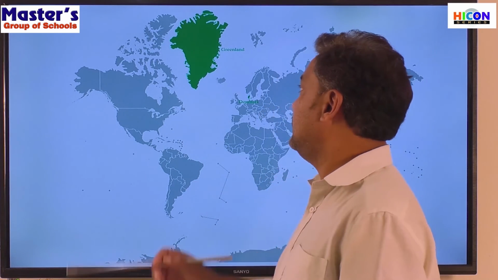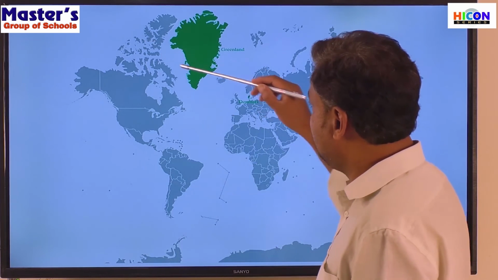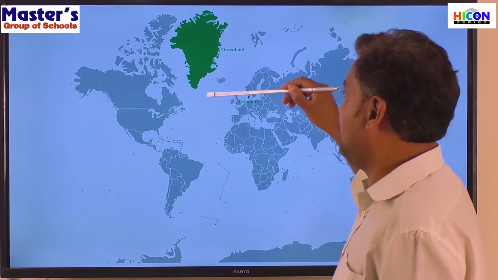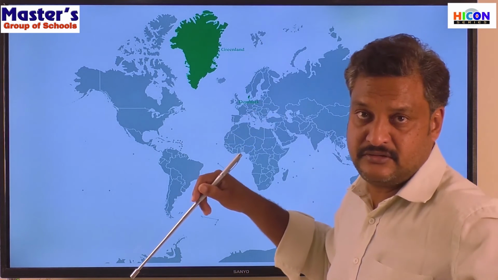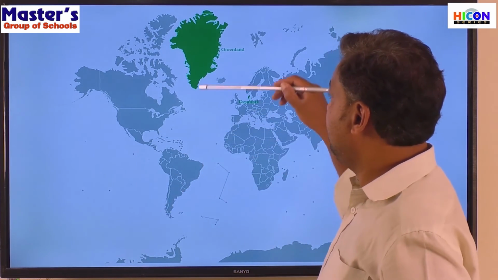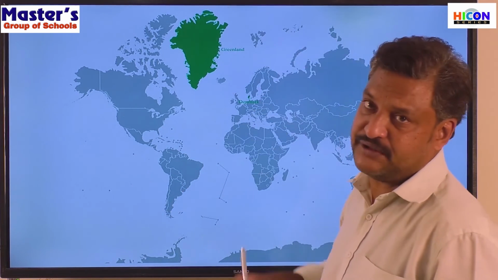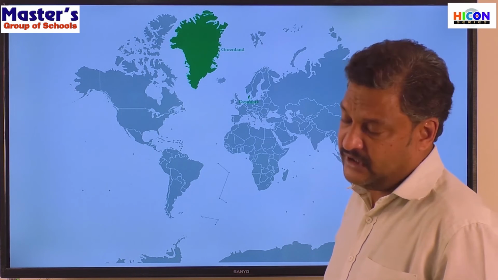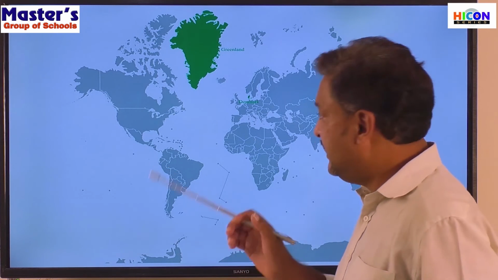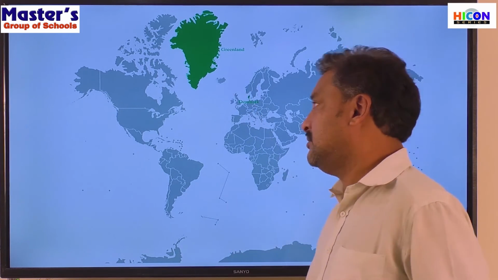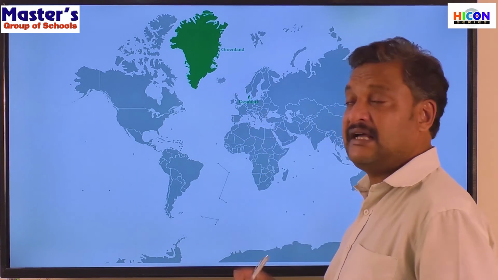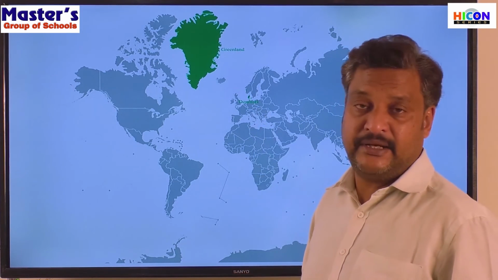So Greenland is an island in the North Atlantic Ocean. So this is the North Atlantic Ocean part, and this is the Arctic Ocean. Okay, this is actually lying in between these two regions, right? The Northern Atlantic Ocean and the Arctic Ocean. It was an unknown island. In 981, Erik the Red, a Viking explorer, discovered this island, and it was named Greenland.